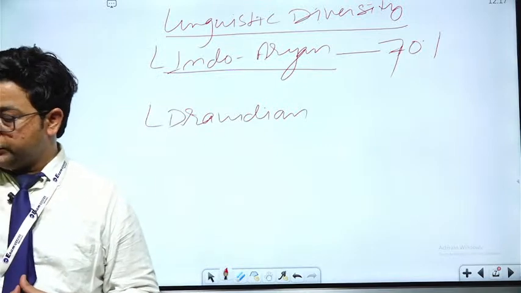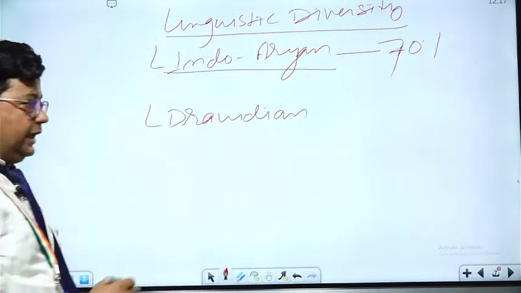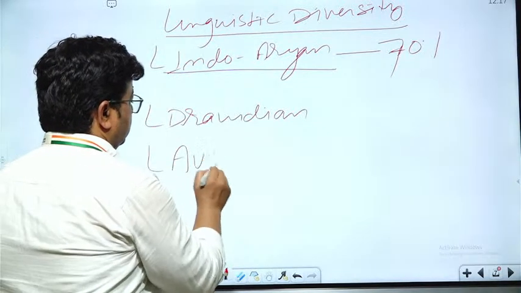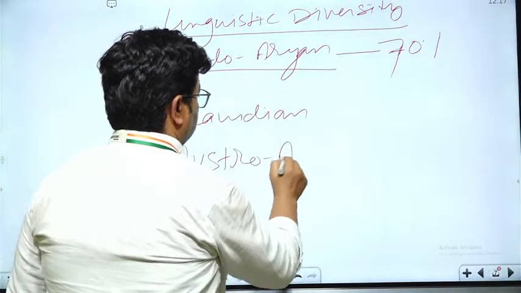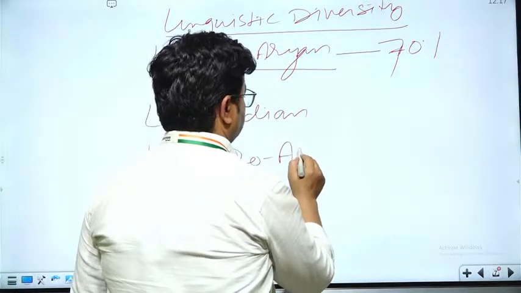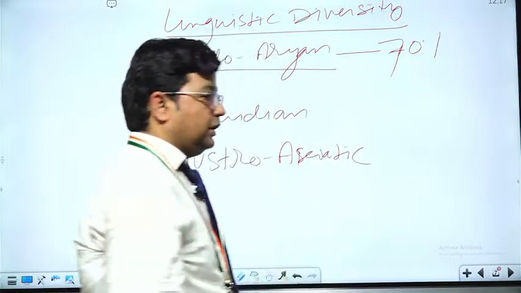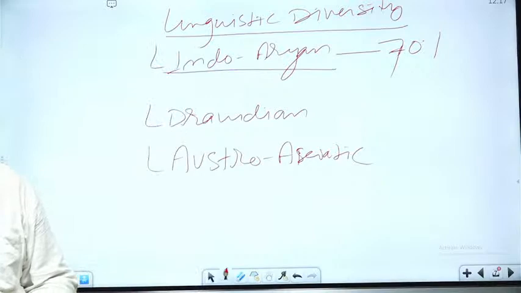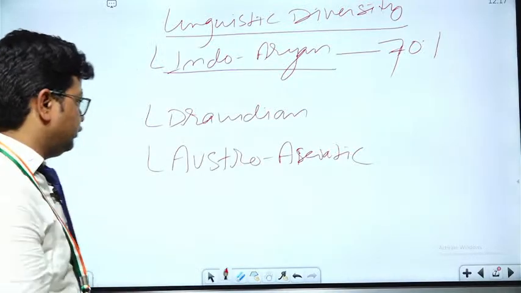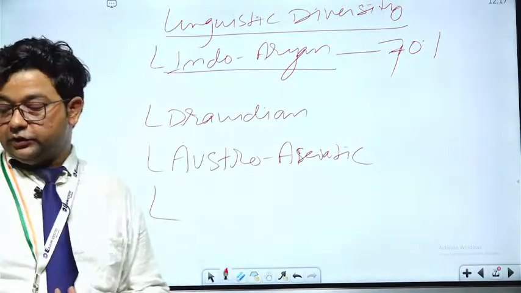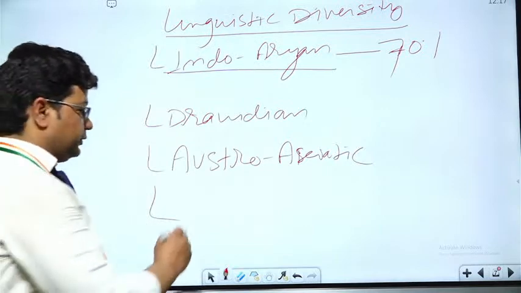Then the next is Austro-Asiatic, and the last family is Tibeto-Burmese.